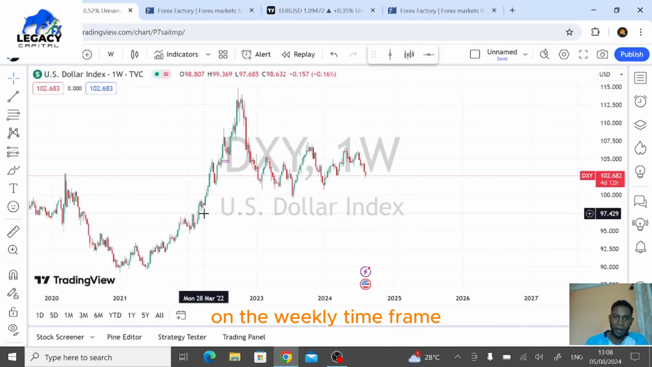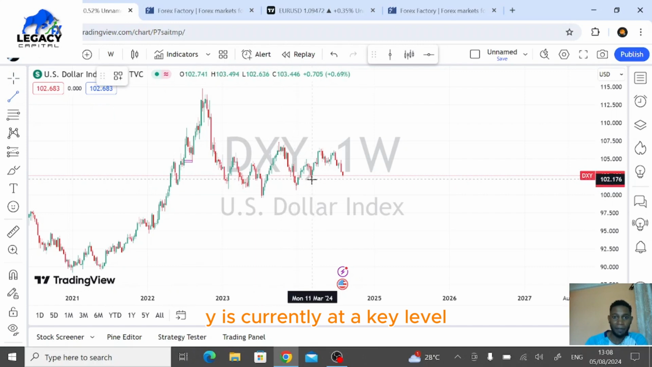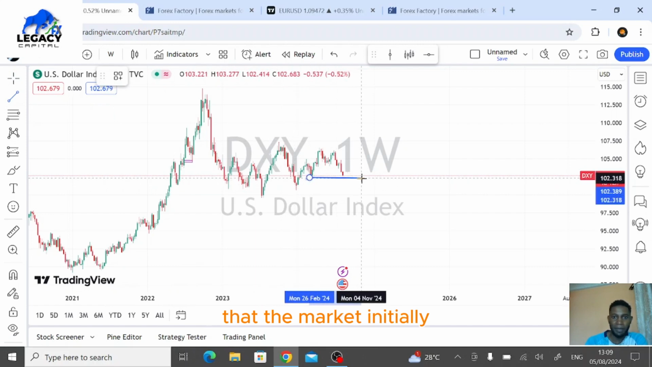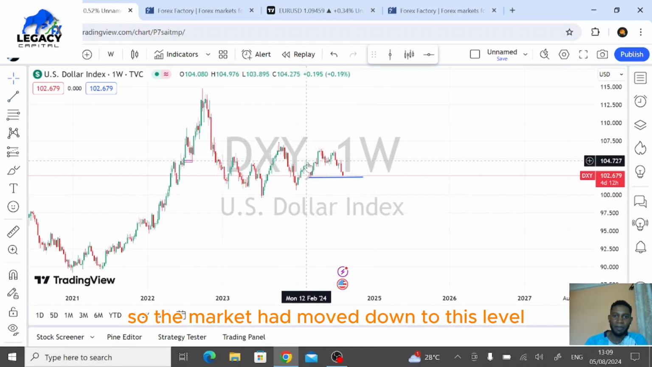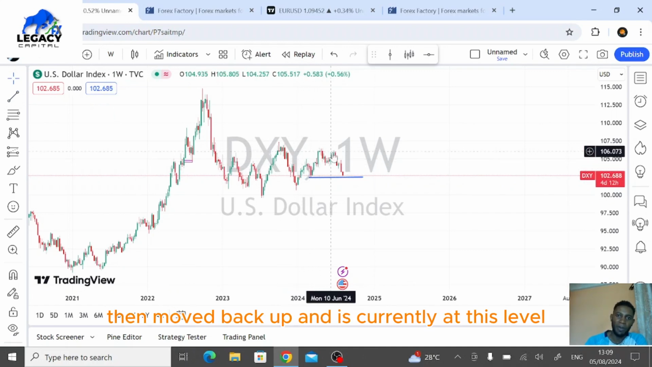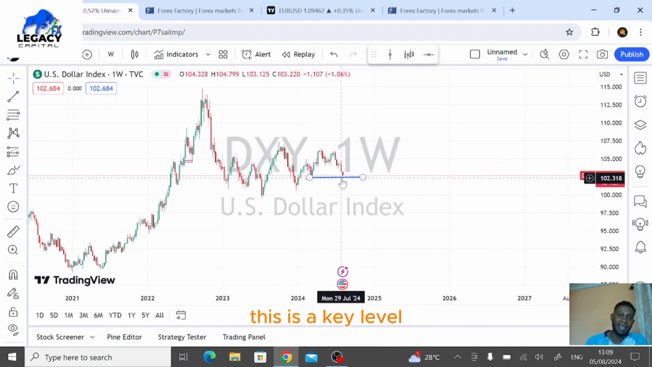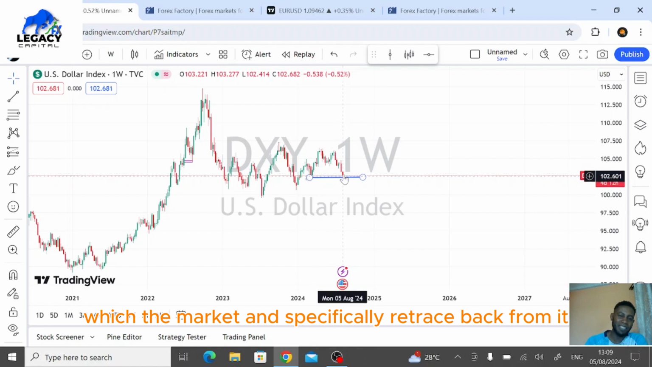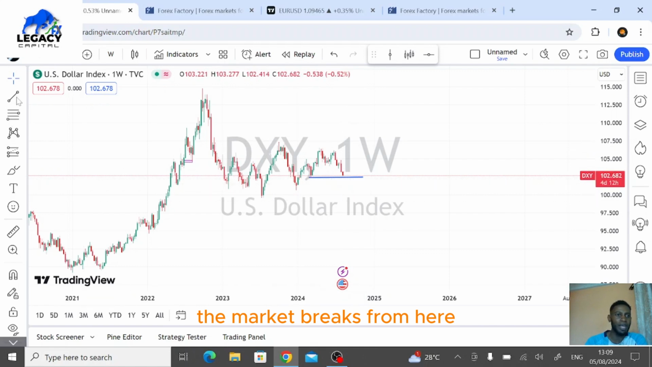On the weekly time frame, we see clearly that the DXY is currently at a key level that the market initially had gone to and failed to break. So the market had moved down to this level, failed to break, then moved back up, and is currently at this level. So on the weekly time frame, this is a key level which the market can specifically retrace back from it. But if in case the market fails to retrace from it, if the market breaks from here, then what should be our expectation?